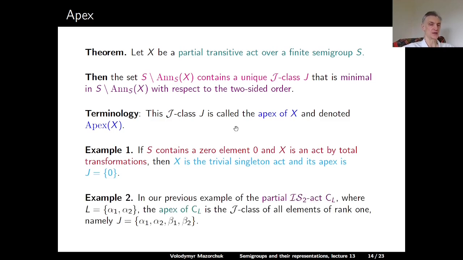Example 2, again in our less trivial example of the partial IS2 act CL, where L is equal to alpha 1 and alpha 2, the apex of CL is the two-sided class of all elements of rank 1. So the elements of rank 0 annihilate it, the elements of rank 1 and 2 do not annihilate it. And this set has a unique minimal J class, which is the class of elements of rank 1. So this J consists of alpha 1, alpha 2, beta 1, and beta 2. That's the apex of this CL.